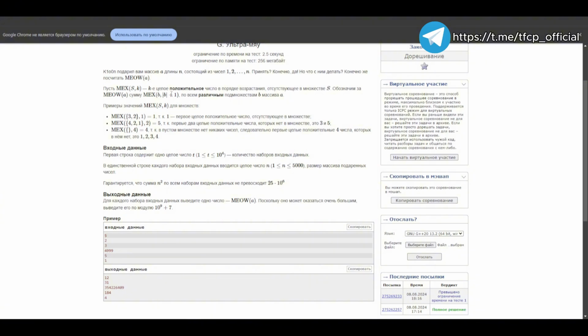What we need to find here is the sum of all values of all possible mex values for different subsets of array A, and we have a constraint of 5000 in total. This constraint is significant because it limits the number of operations we can perform, ensuring that our calculations remain efficient and within the bounds of computational feasibility. So we can even say n squared is 25 times 10 to the 6, which represents a large number, indicating the complexity and scale of the problem. We need to output the number of ways to achieve such a mex.